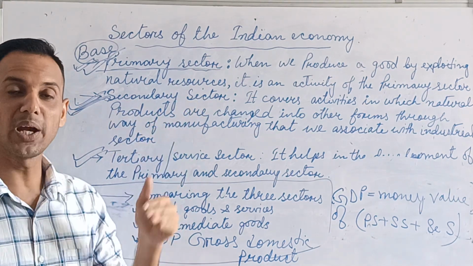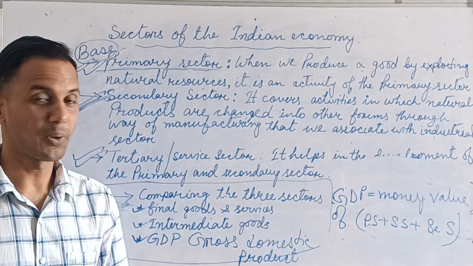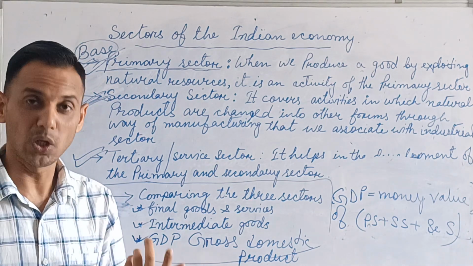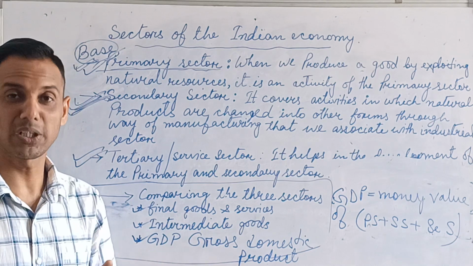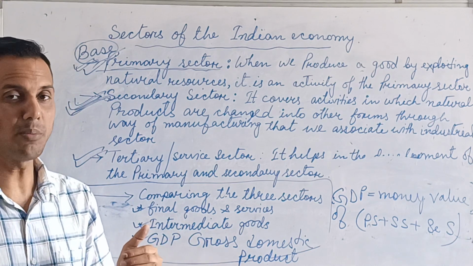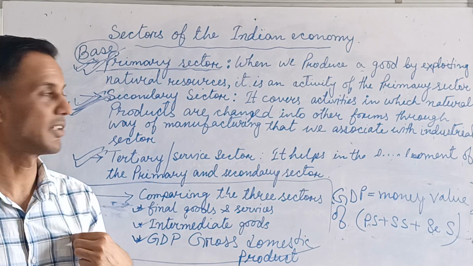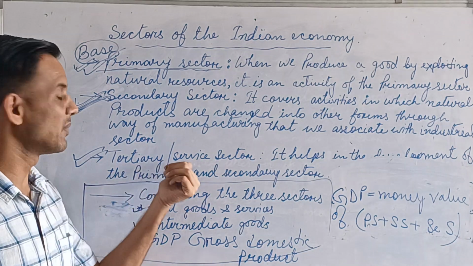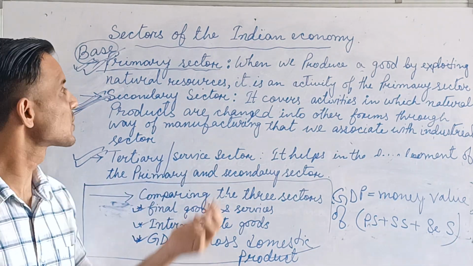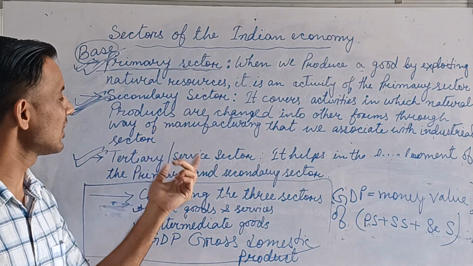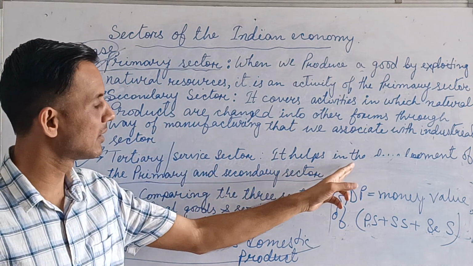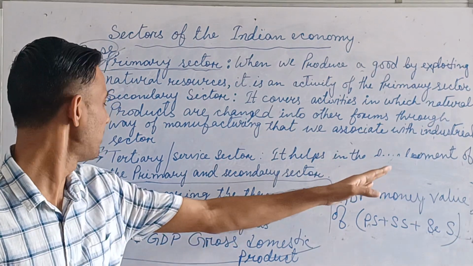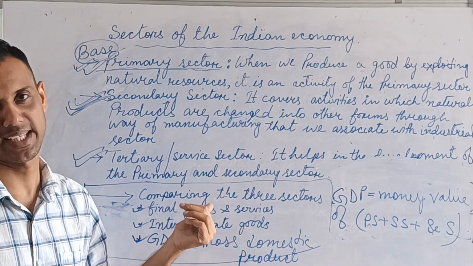Secondary sector, in here we change the form. For example, I told cotton. Okay, so the cotton is a natural product, but with the help of the machine we can change the form, then it will become like a shirt. Then service sector, it provides services to the primary and secondary sector, so it's called the service sector, and it helps in the development of the primary and secondary sector.